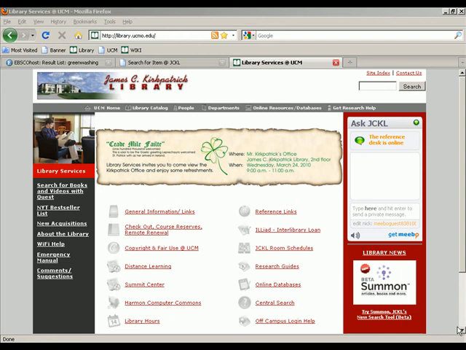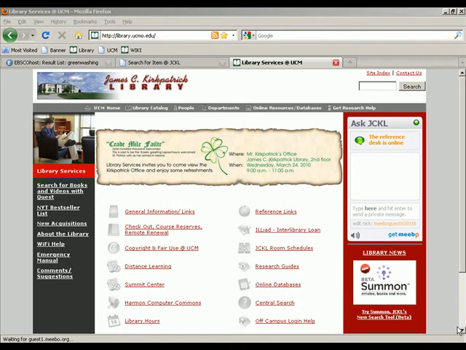In our last tutorial we looked at how you can use your Iliad interlibrary loan account to order in articles that are in journals that the James C. Kirkpatrick Library does not subscribe to. In this tutorial, we're going to begin to look at how you can order in books and other physical materials from other libraries if the James C. Kirkpatrick Library does not possess that book or other physical item.